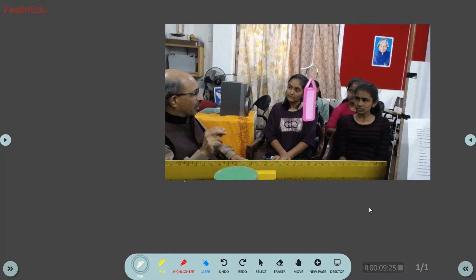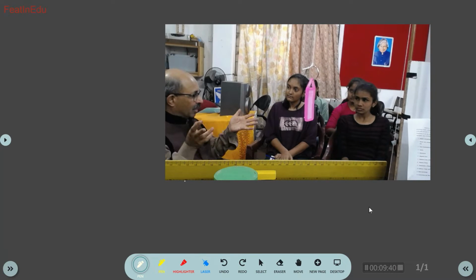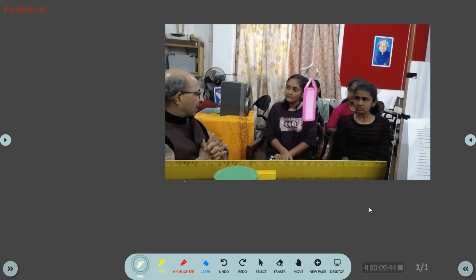Position is always with respect to a reference point. So now we have to define the reference itself, and that's very important. For that, in mathematics, they have created the Cartesian coordinate system. Do you know something about the Cartesian coordinate system?